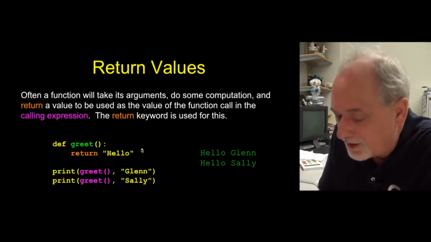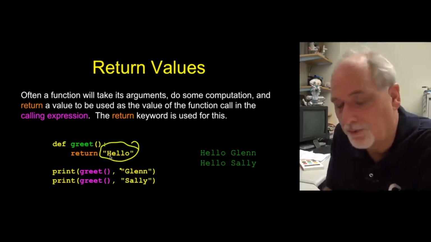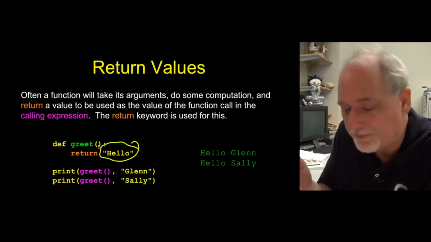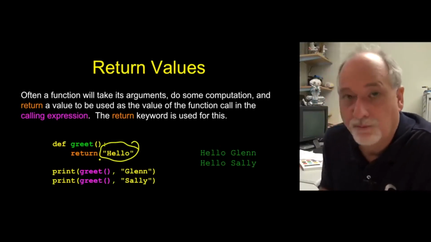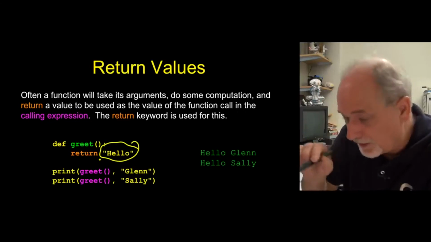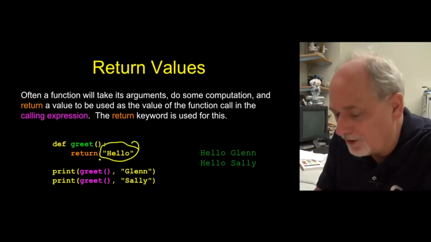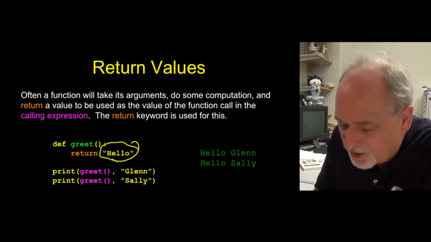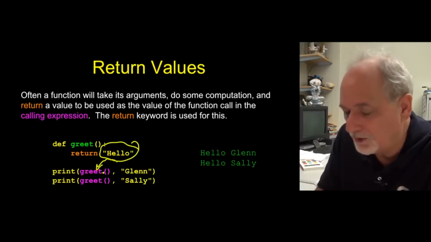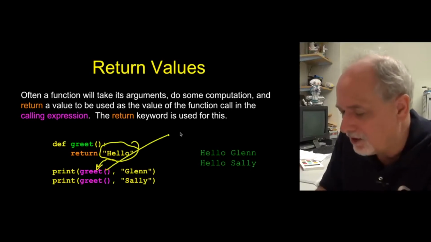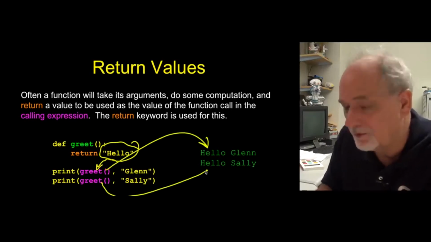But even more importantly, it takes a parameter. You can say return without a parameter, and it will stop the execution of the function, kind of like a break does for a loop. Get out, we're done. Don't run that next line. But it also allows the specification of what you want as the residual value in an expression. So we're doing a print, and then we're saying greet, and what's going to show up here is whatever this function does in its return statement. And so that prints hello. We call it again, and it prints hello again.